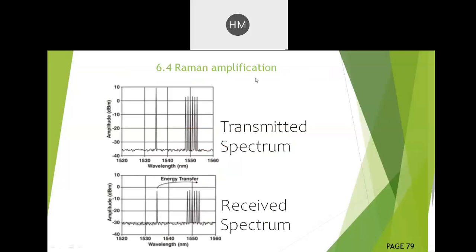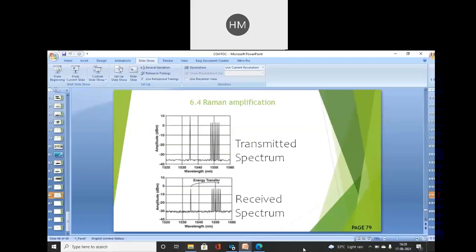So this is the Raman amplification amplitude with respect to wavelength. At a particular wavelength, you can see there is a much better amplitude of input light. This is the transmitted spectrum, this is the received spectrum. So this is the Raman amplification.